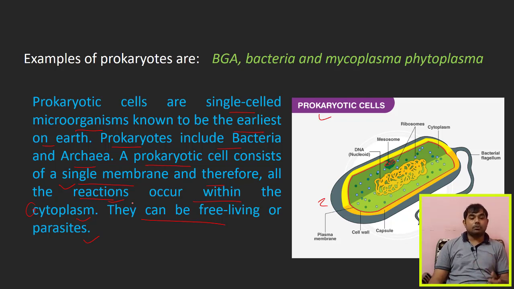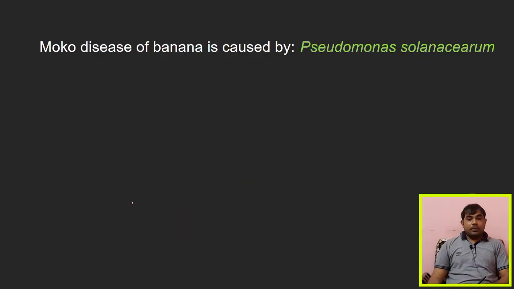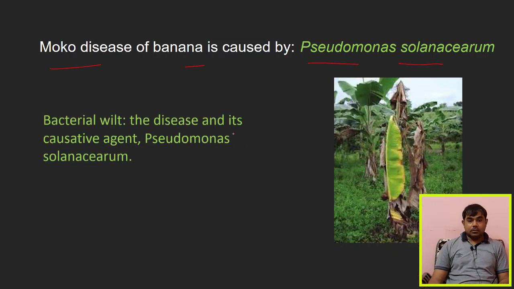You may know that there are different bacterial diseases in plants as well as in animal systems. Now we will talk about the next one, Moko disease of banana, which is caused by Pseudomonas solanacearum. This is also known as bacterial wilt, and the disease is caused by Pseudomonas solanacearum. You can see the symptoms of Moko disease here. As I told you earlier, this is also the bacterial wilt.